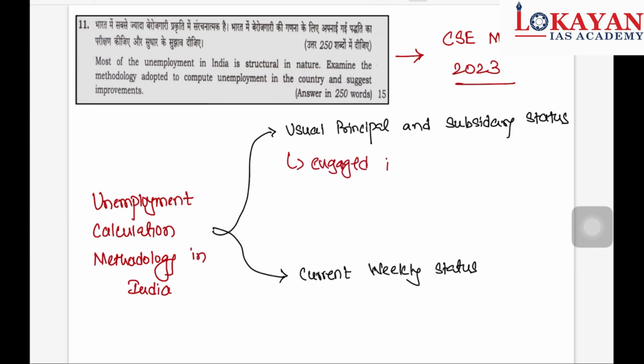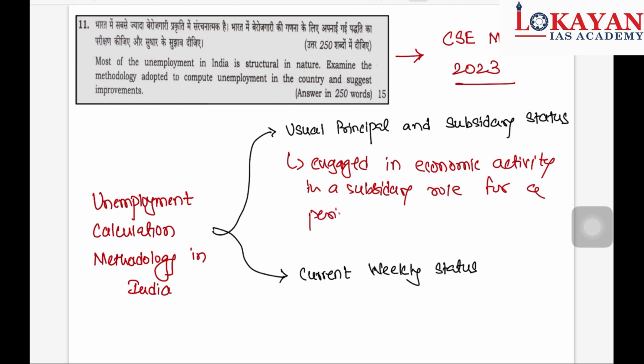in a subsidiary role for a period not less than 30 days.